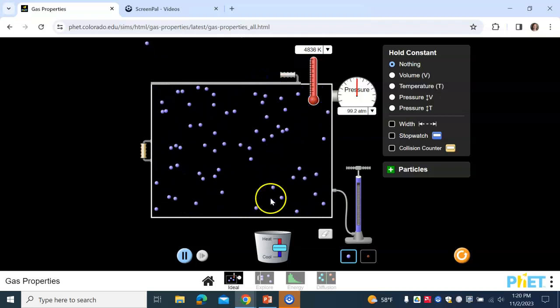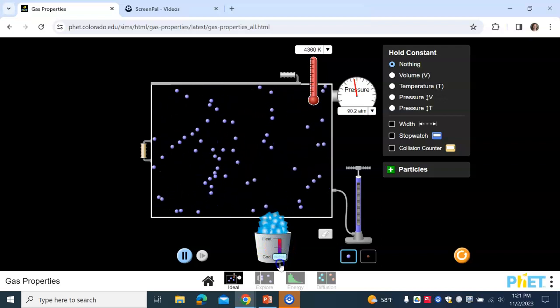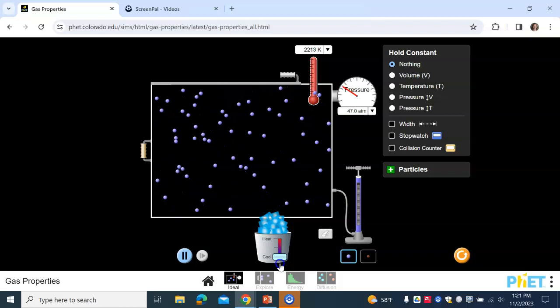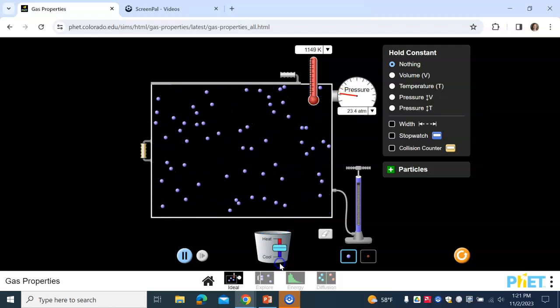All right, so you can see those molecules are moving around much faster now that it's hotter. Similarly, if you cool it down, you can see the pressure is decreasing because they're hitting the walls less frequently, making for a lower pressure.